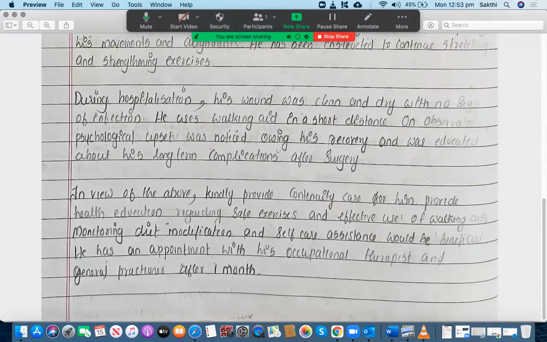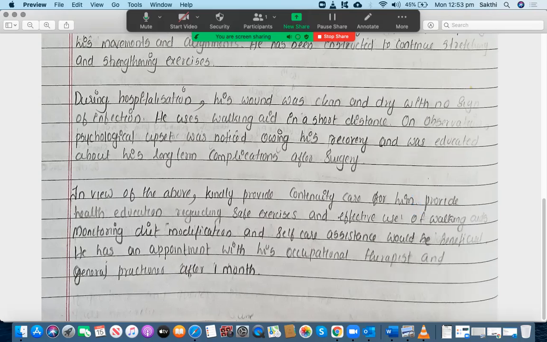In view of the above, kindly provide continuity care for him. Provide. Okay, so I don't know whether she has placed a full stop here. Let's say "provide health education regarding safe exercises and effective use of walking aids. Monitoring diet modifications and self-care assistance would be beneficial."